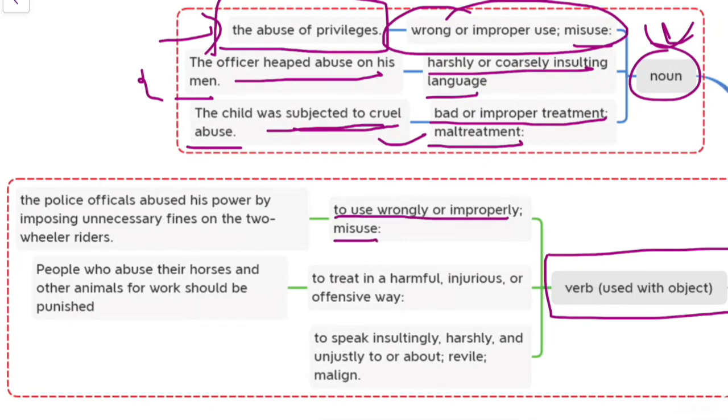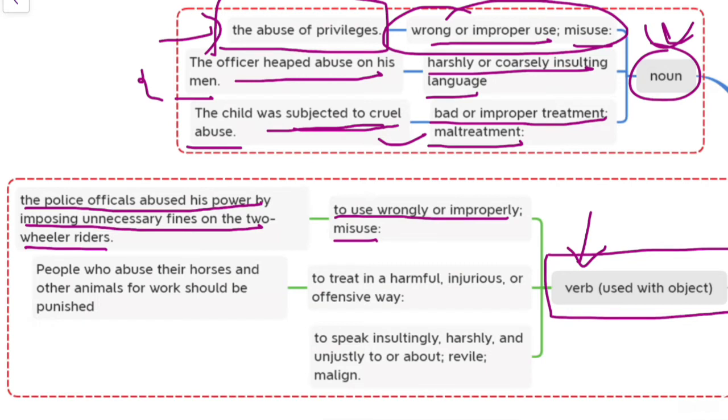As you can see, the meaning in case of noun is wrong or improper use, but when we are actually using it, that becomes verb. Let us understand with this example: the police officials abuse their power by imposing unnecessary fines on the two-wheeler riders. Nowadays we see that some girls and boys are not wearing helmets, and they don't even have proper papers.